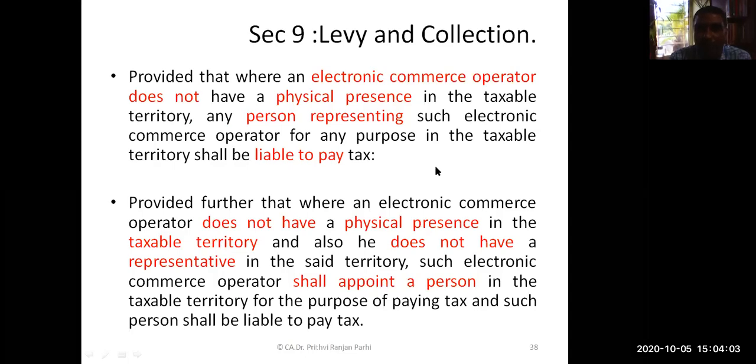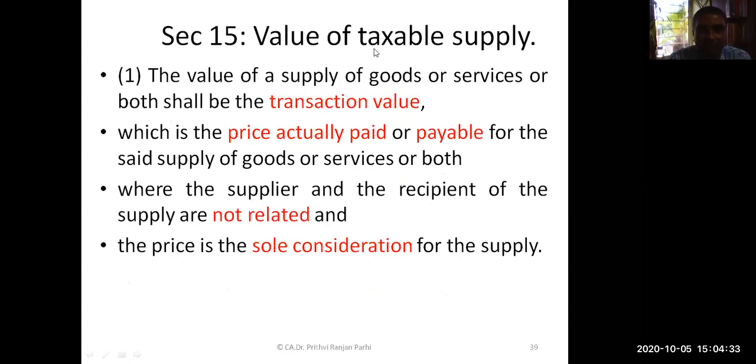And we also know that this e-commerce operator should have physical presence in the taxable territory. If he doesn't have physical presence, the person who is representing the e-commerce operator will be liable to pay tax. His representative is liable to pay tax. In case there is no representative, the e-commerce operator has to appoint a representative. This concept we know earlier.